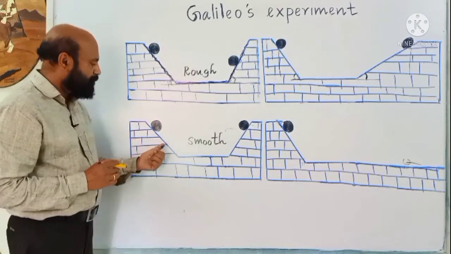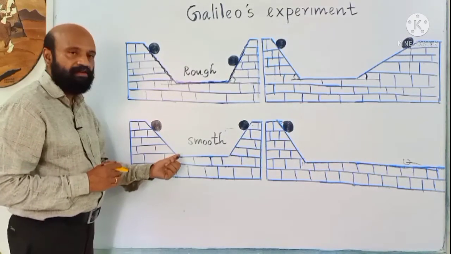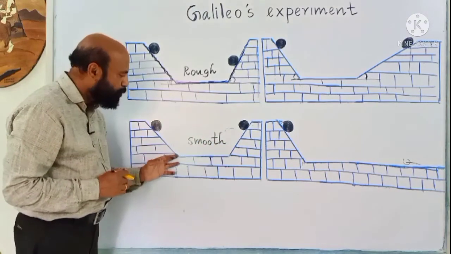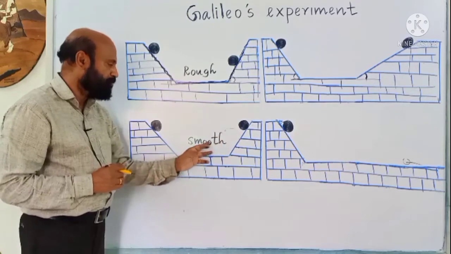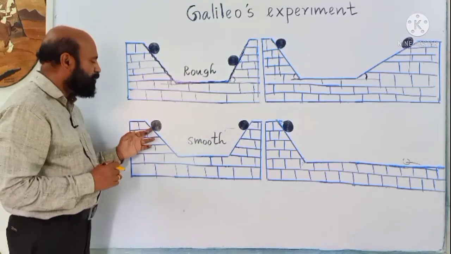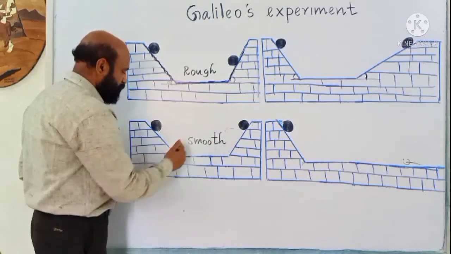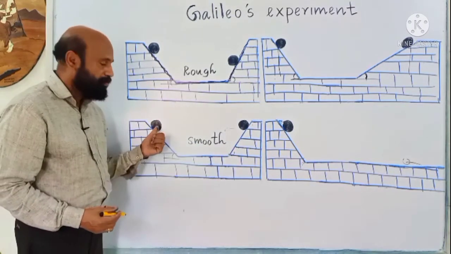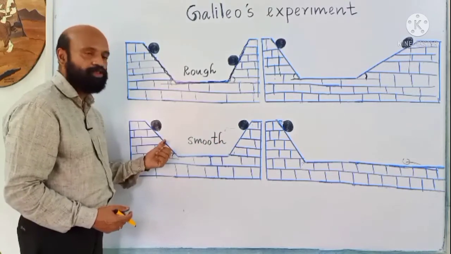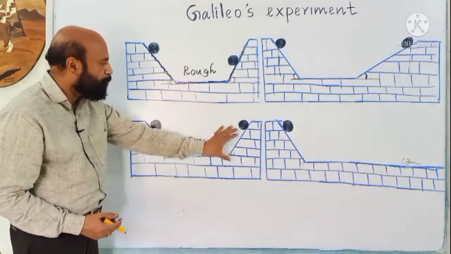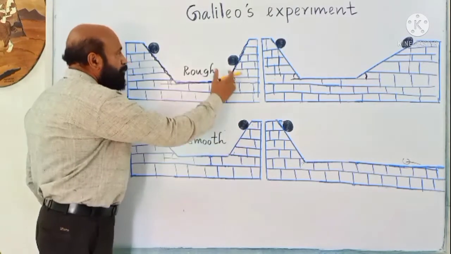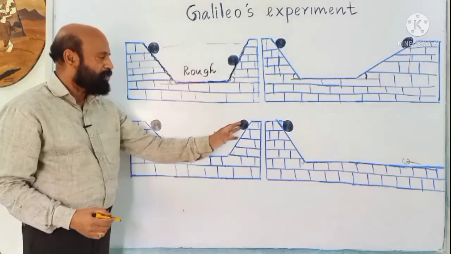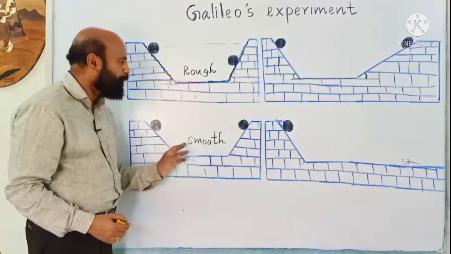Next, same inclination, but make the two surfaces and the horizontal surface very smooth. Now you can see the ball is rising to the same height. Here the inclination is the same and the surfaces are smooth, so you can see the ball is rising to the same height. Here it is not to the same height, but here it is rising to the same height when surfaces are made smooth.